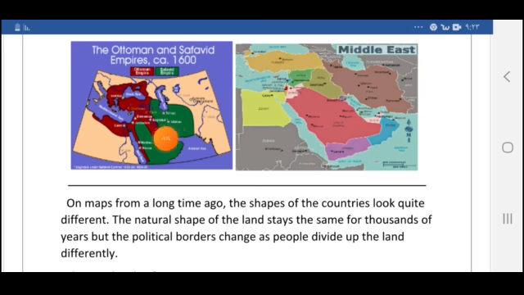But here we have the same land and the same bodies of water. The Red Sea is here and the Red Sea is here. The Arabian Sea is here, the Arabian Sea is here. The Mediterranean Sea, the Mediterranean Sea. The land is the same, the seas are the same, the rivers are the same, but the land is divided differently. Why? Let us discuss why this is, and why we have different divisions like that for land.